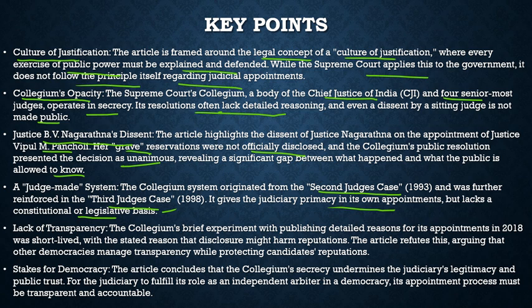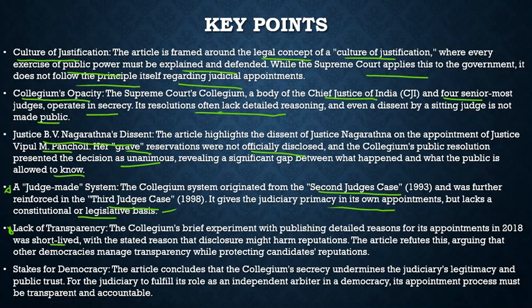Then another issue: it highlights the lack of transparency. The collegium's brief experiment with publishing detailed reasons for its appointments in 2018 was short-lived, with the stated reason that disclosure might harm reputation. The article refutes this, arguing that other democracies manage transparency while protecting candidates' reputations. So they tried it for a very short time in 2018, but eventually they withdrew it.